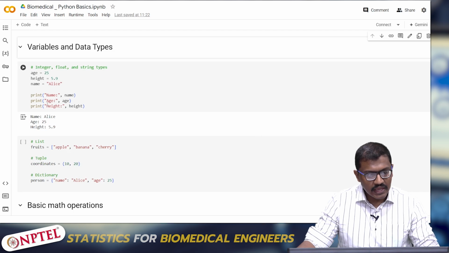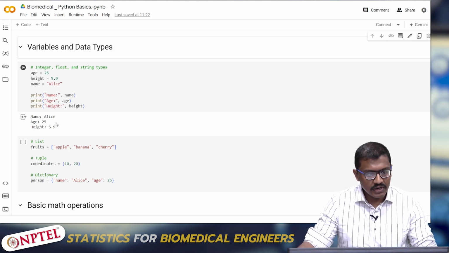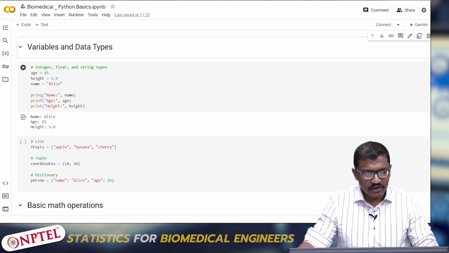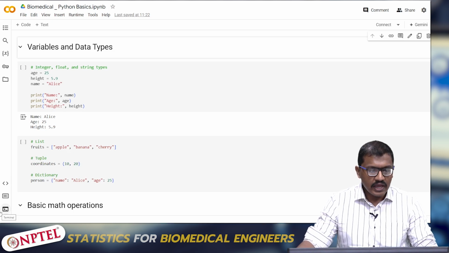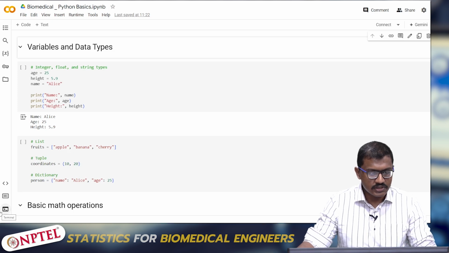If I am printing age, the resultant output will be 25, since I have given the input variable to be 25. And if I print height, it will obviously be 5.9. So here I am just introducing you to an integer, a float, as well as a string. By integer I mean 25 is an integer, by float I mean 5.9 is a float, and by string I mean Alice within the double quotes.